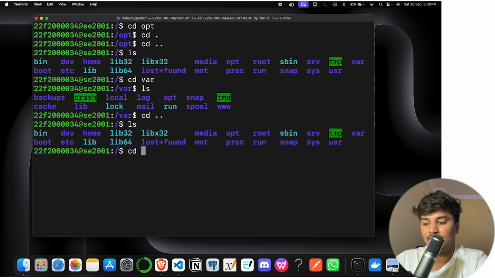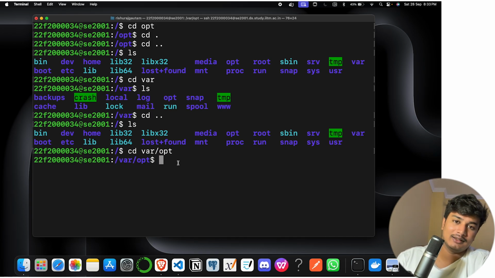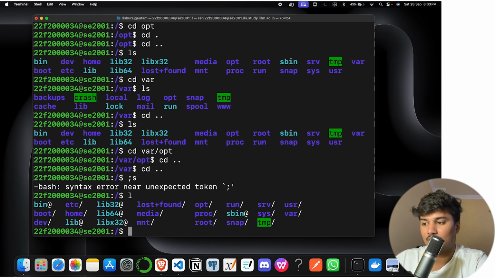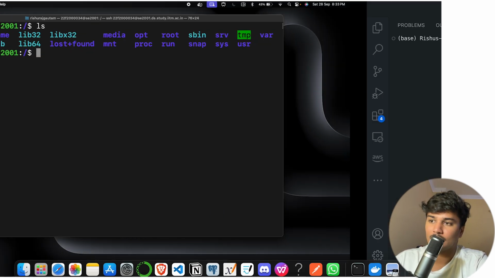So I will write cd var slash opt, and I came to this directory. So I can use slash to go inside and inside. Then cd and I am back to the home directory, the root directory you can say. Correct.